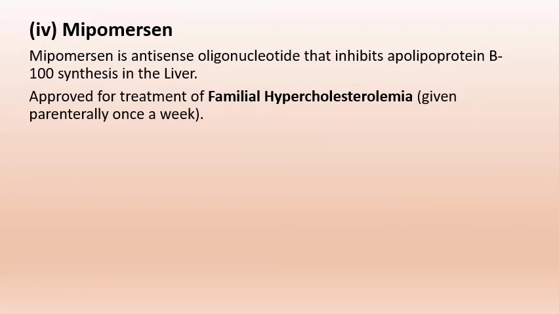Next drug for the treatment of dyslipidemia is mipomersen. Mipomersen is an antisense oligonucleotide that inhibits apolipoprotein B100 synthesis in the liver. Mipomersen is approved for treatment of familial hypercholesterolemia. It is given parenterally once a week.